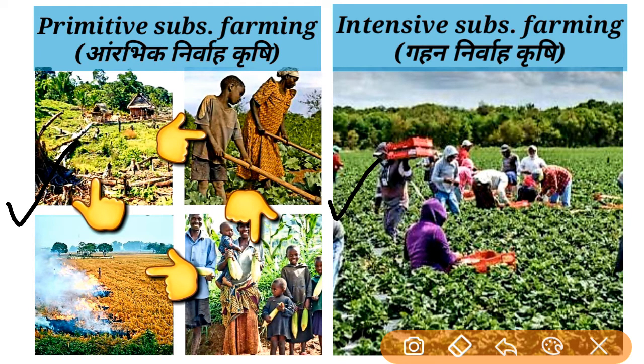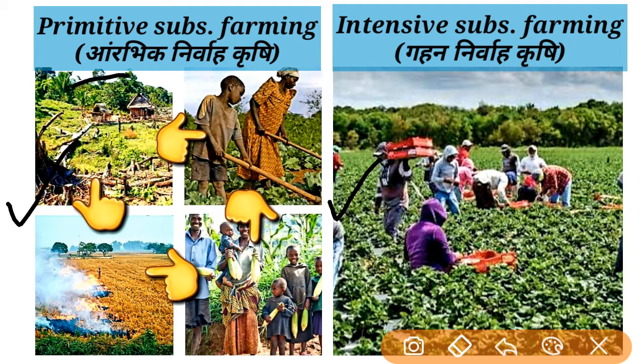Primitive subsistence farming was an old way of farming, and it is also done in a few areas of the present-day world. So what is the process here?